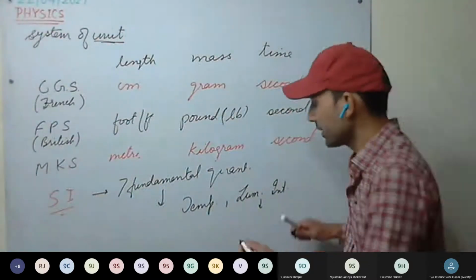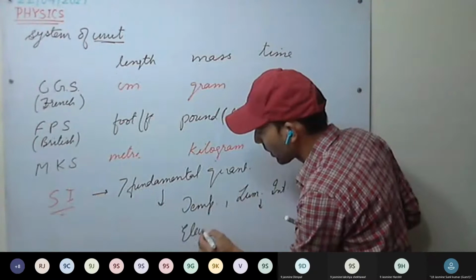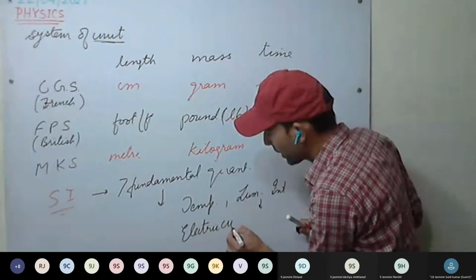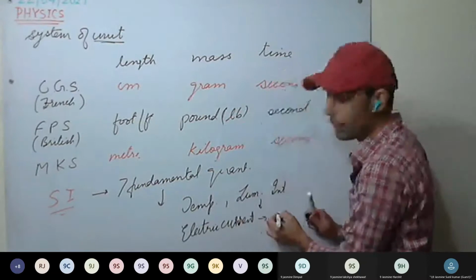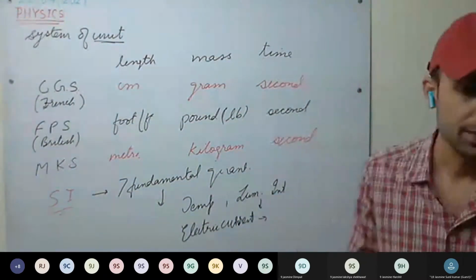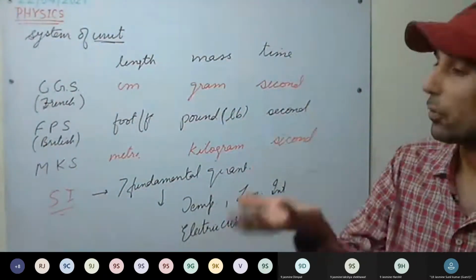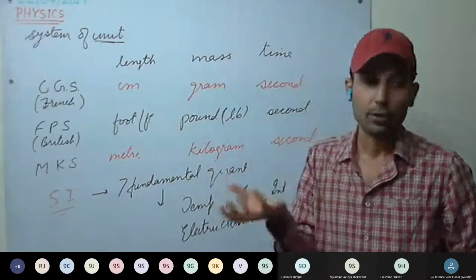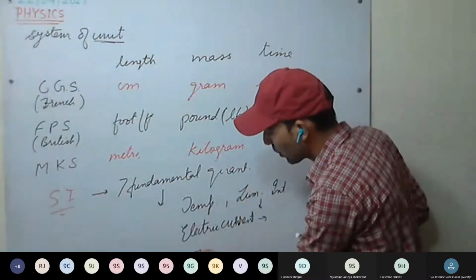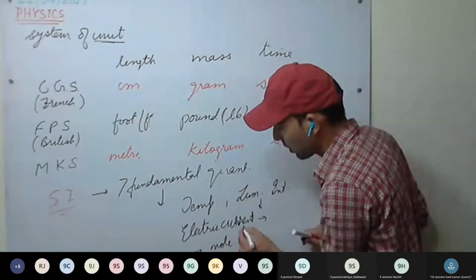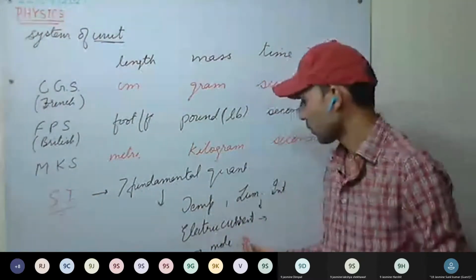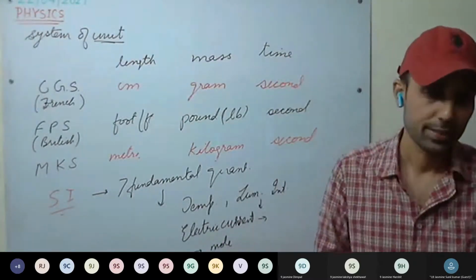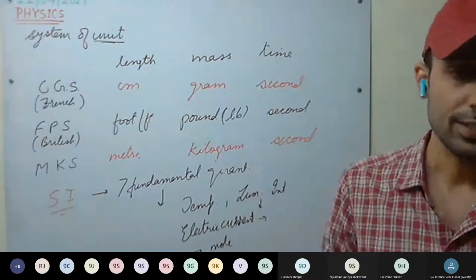Then it's electric current. Electric current is also a fundamental quantity, and it is measured in amperes. The symbol used is A. Next is the amount of substance. Amount of substance is measured in mole. Okay, mole you can study in more detail in chemistry. Next is angle and solid angle.